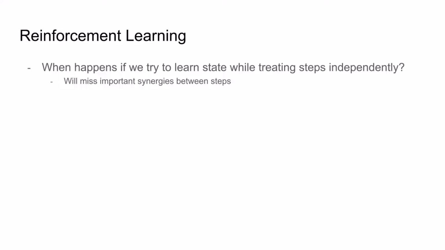And in general, when we treat steps independently, we'll miss many important synergies between steps like this, so there will be many sequences that we won't be able to properly value and learn. Specifically, unless a sequence can be built up from actions that are independently valuable, then it won't be learnable.